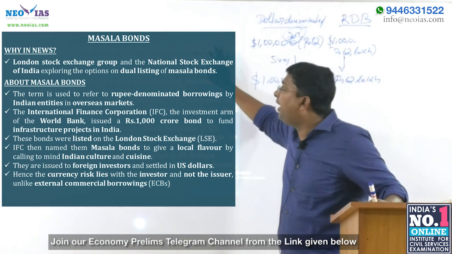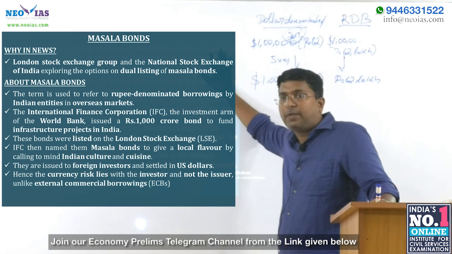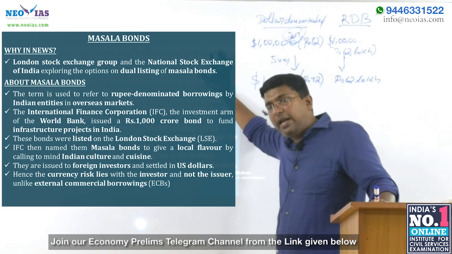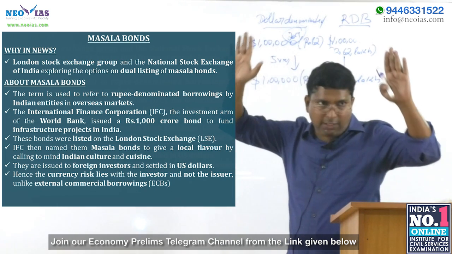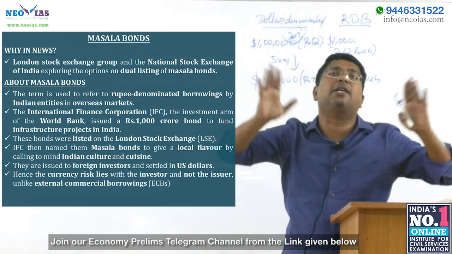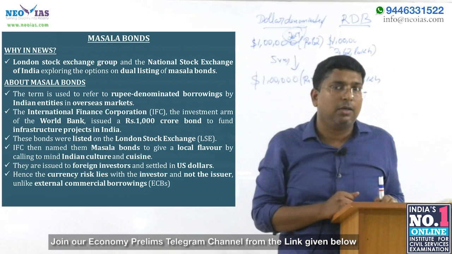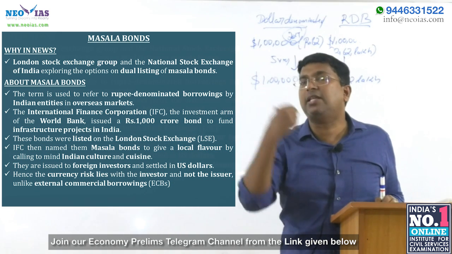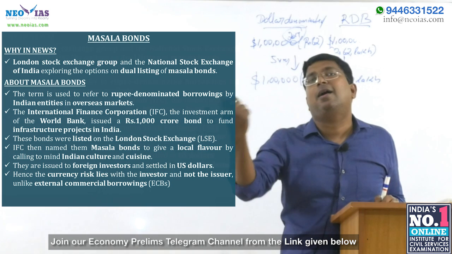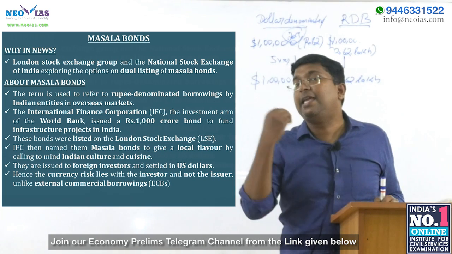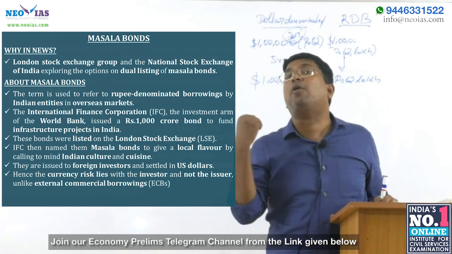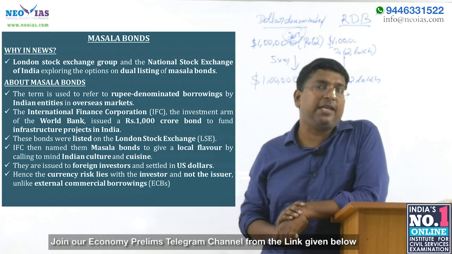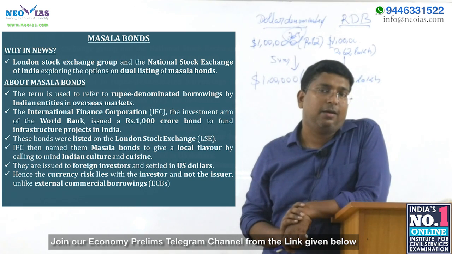Why it is in news is that London Stock Exchange is the major place where Masala bonds are issued. What is Masala bond? Rupee denominated. Now who has given the name Masala Bond? It is the private lending arm of the World Bank. Which is the private lending arm of the World Bank?